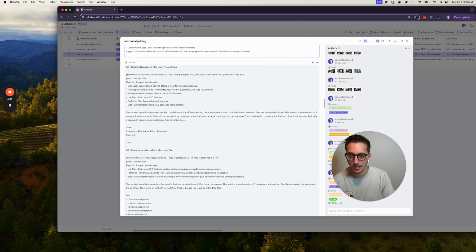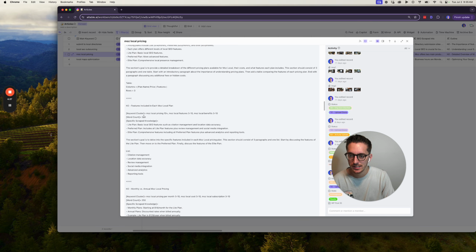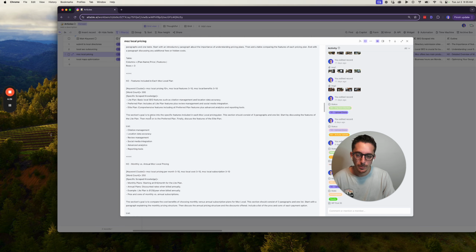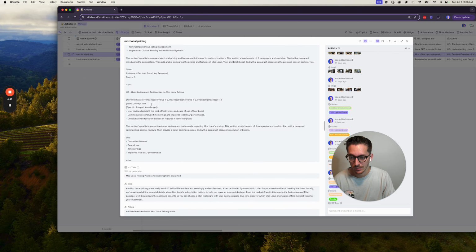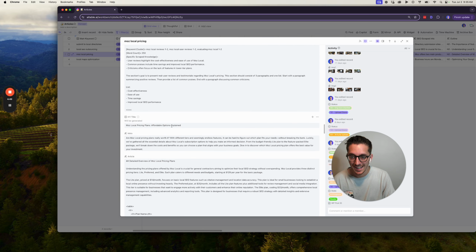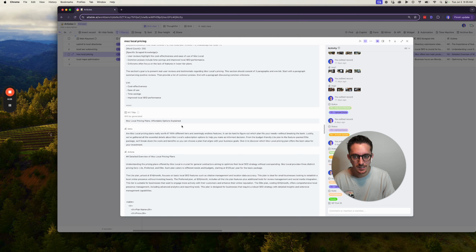Next, it gives me an outline for my article, my H2s, my H3s, how many words I want per paragraph. It explains what sort of keyword clusters I want to rank for in each paragraph, and it generates me the entire outline of my article. Then it writes me the headline of my article. So this one was Moz local pricing plans, affordable options explained. Obviously, it's all targeting these different keywords.